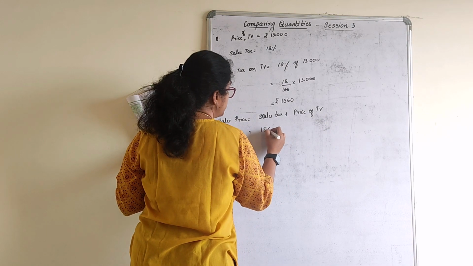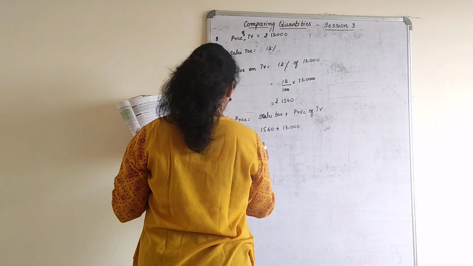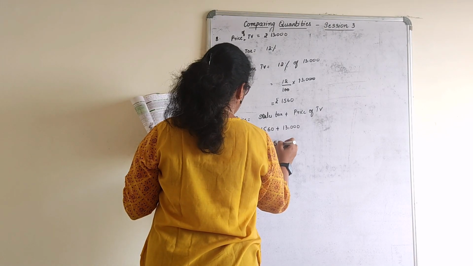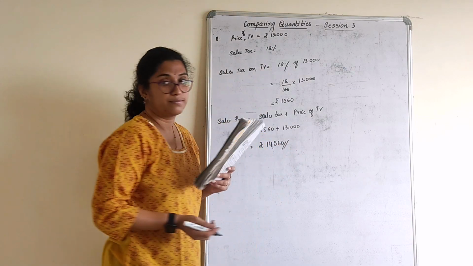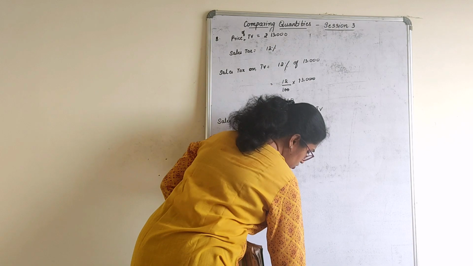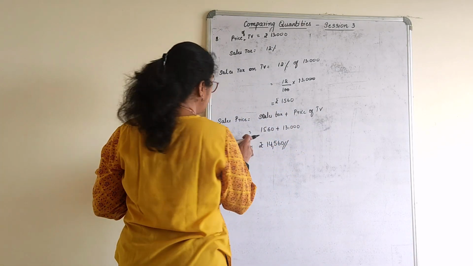Sales tax is how much? 1560 plus 13,000. So finally he has to pay 14,560. This is the actual TV cost. This was a very simple sum. So whenever sales tax or tax comes, you have to actually add it to the given bill.